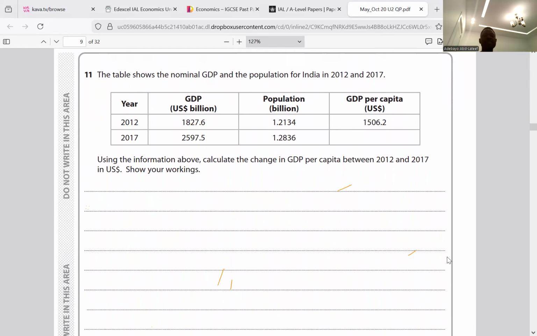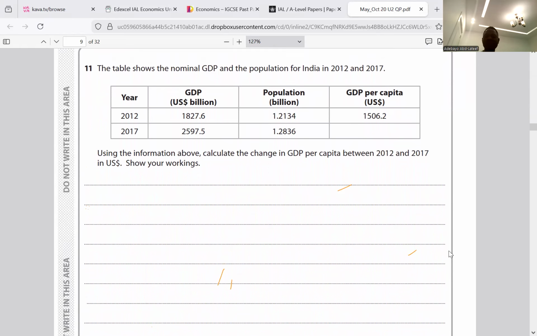To do this, first, what is the formula for GDP per capita? GDP divided by population. So GDP per capita is GDP divided by population.